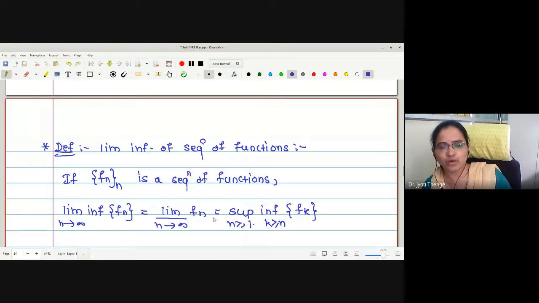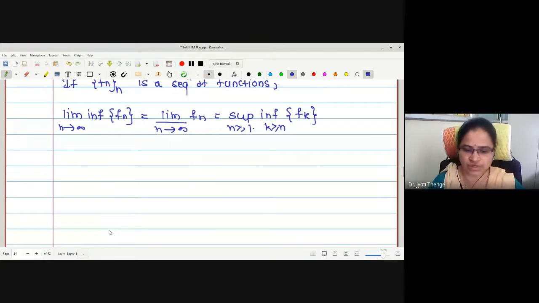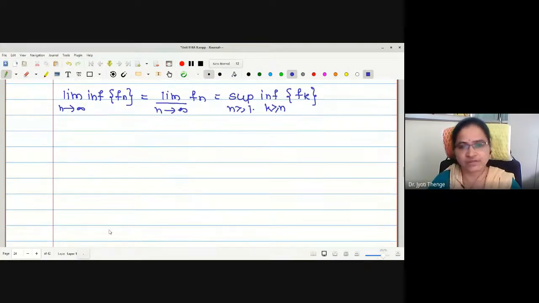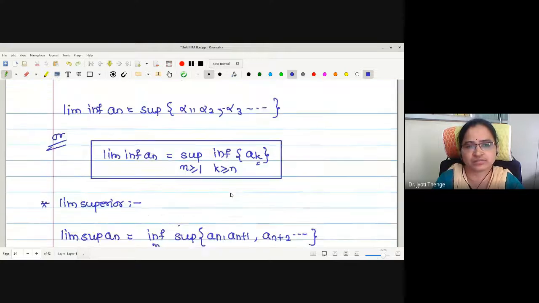Okay, and always limit inferior is less than or equal to limit superior. That we know. And whenever the limit of the sequence exists, all three concepts coincide: limit, limit inferior, limit superior. Okay. Let me take a small example to understand.